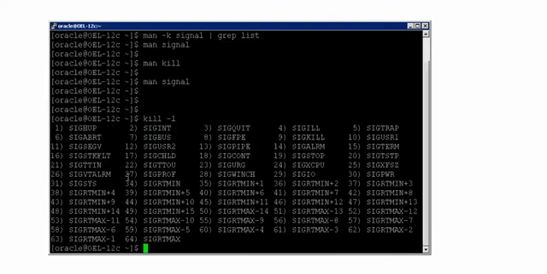kill -l. Yeah, this is what will give you the list. See how many signals we have? SIGHUP, SIGABRT, SIGSEGV, SIGSTOP, something like this. If you just look at this, there are approximately 62 signals that you can pass on top of a process that is running on the operating system. Each and every signal has a specific meaning, and whatever a signal does or executes on top of the process running in Unix memory, definitely that is taken as an action or reaction by the kernel.